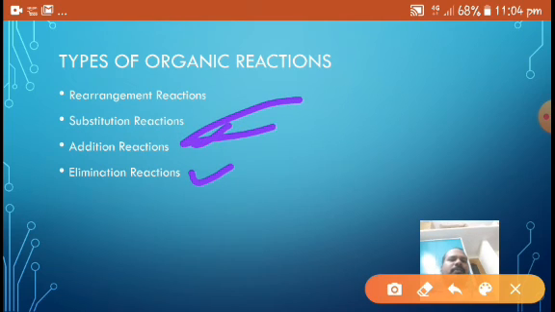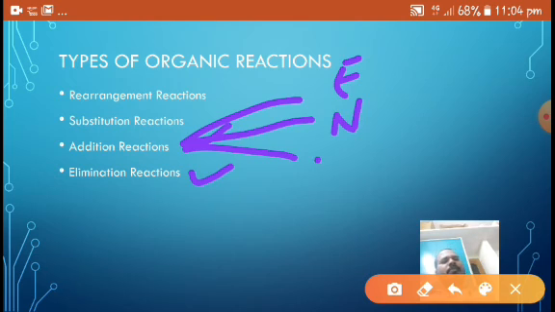Addition reactions are further classified into three types. First one is electrophilic addition reaction, second one is nucleophilic addition reaction, third one is free radical addition reaction.